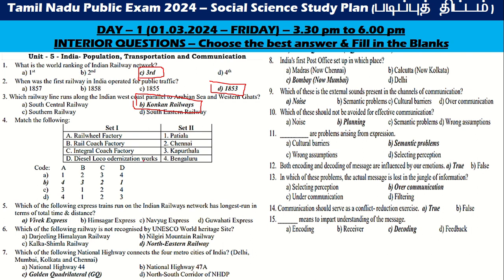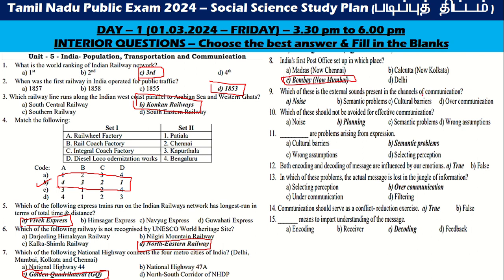So in this one, the following is correct. The following express train Vivek Express. Which of the following is not recognized? Northeastern Railway is not recognized under UNESCO. And Golden Quadrilateral is called as the... India's first post office was set up in Bombay.